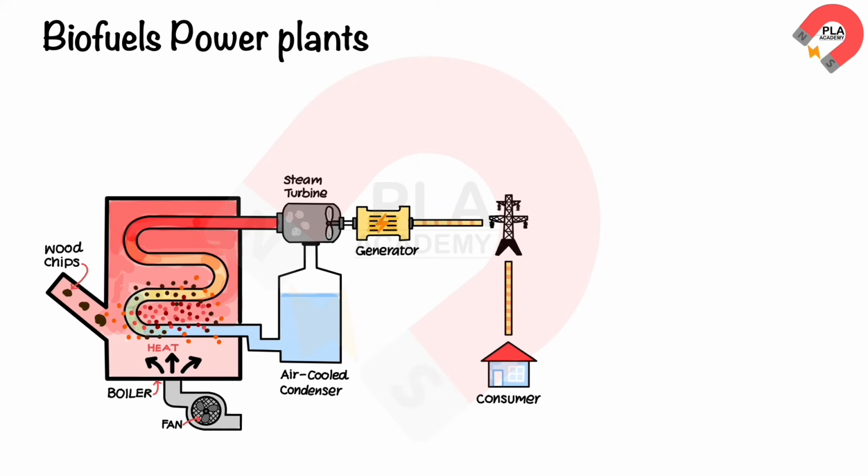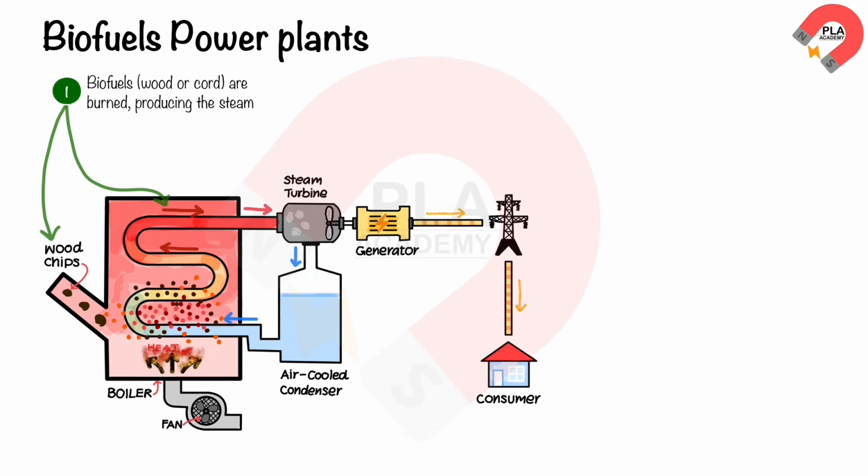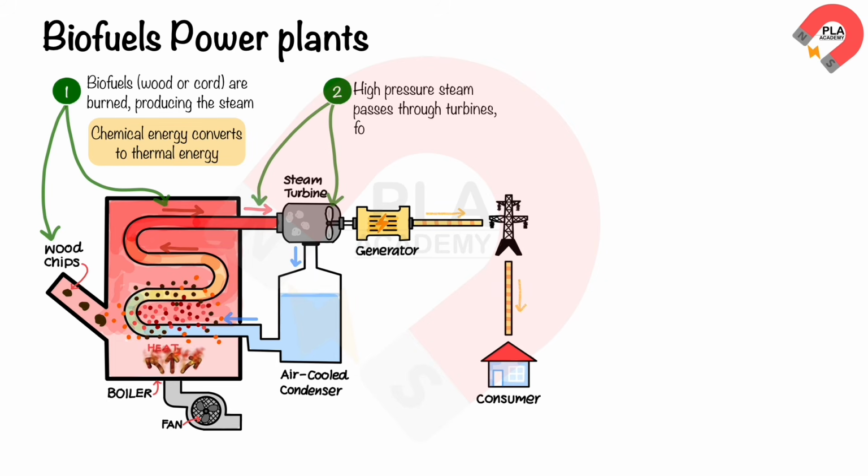Biofuel or biomass power plant. Biomass, such as wood or crop residues, is burned to boil water, producing steam. This converts chemical potential energy of biomass into thermal energy, which is stored in the steam. The high-pressure steam passes through turbines and forces them to spin.